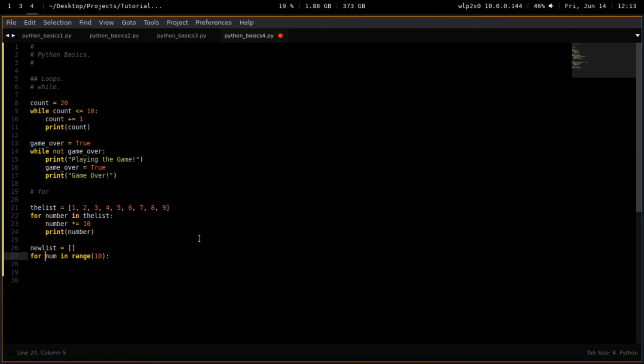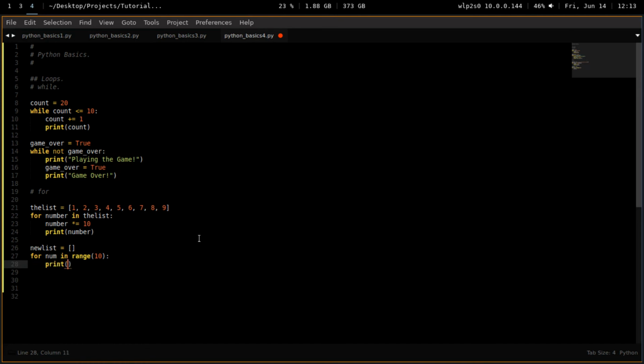If you are using Python 2 for some reason, you want to use xrange. Range in Python 2 had an issue, so they had to fix it, and they did it by adding a new type of range called xrange. So range will spit out numbers in a sequence. Essentially, when I do range 10, I'm just getting a list of 1 to 9, or at least that's how it used to be. But in essence, this is what we're doing.